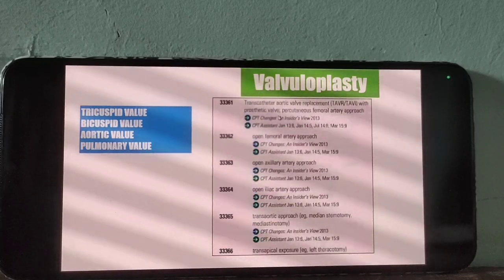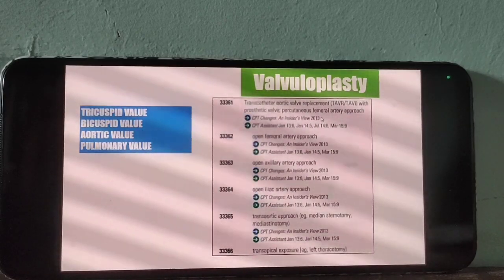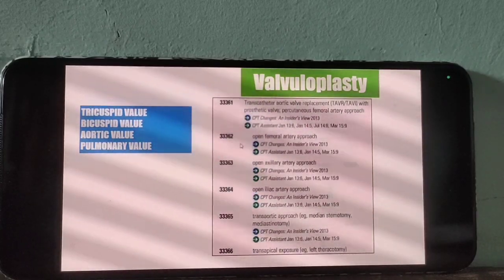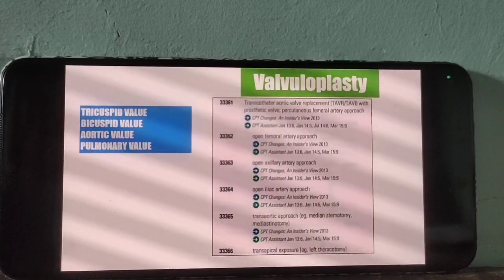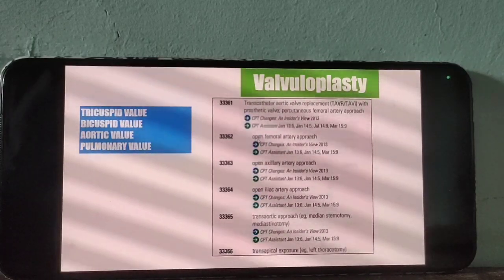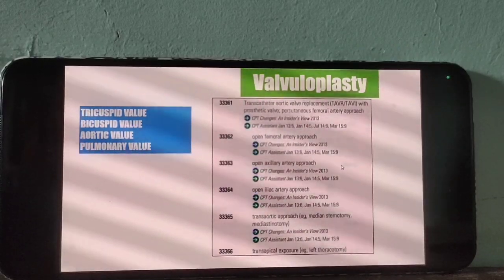So here, inserting a prosthetic valve: remove the natural aortic valve and insert our prosthetic valve. Through the femoral artery approach, 61 for percutaneous approach. 62 for open femoral artery approach. 63 for open axillary artery approach.